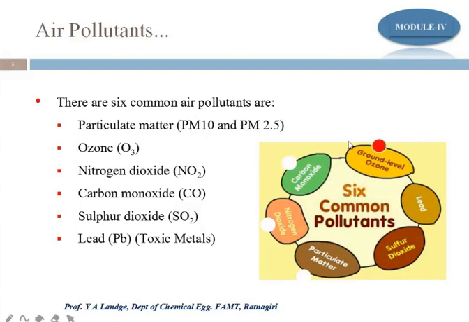Another is ground level ozone. Now we know the contribution of ozone: it traps the ultraviolet rays coming from the sun. But if this ozone is formed nearer to the ground, in our troposphere, then it is a problem, and we call it a poisonous gas. It is very dangerous, and it forms because oxygen is present and reactions go on between light and other substances, leading to the formation of ground level ozone, O3, which ultimately becomes one of the air pollutants contributing to air pollution.